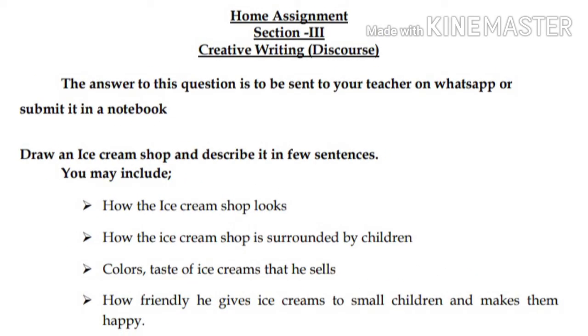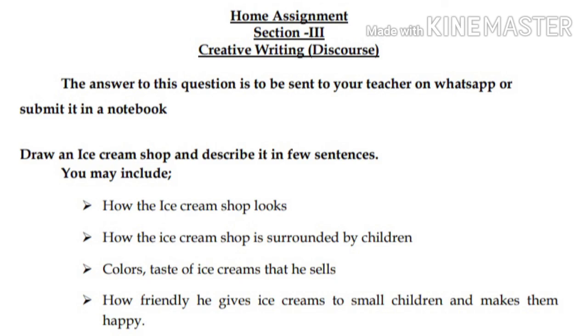Okay, children, this is assignment time. Home assignment. Section 3. Creative writing discourse. The answer to this question is to be sent to your teacher on WhatsApp or submitted in a notebook. Question. Draw an ice cream shop and describe it in a few sentences.